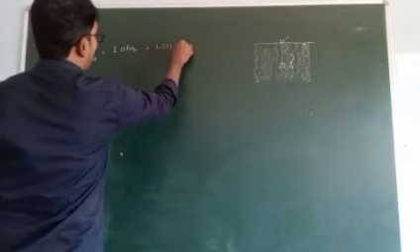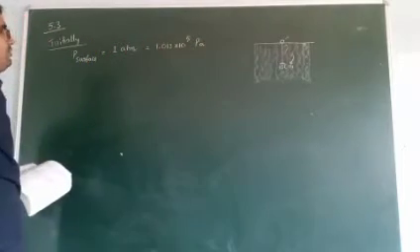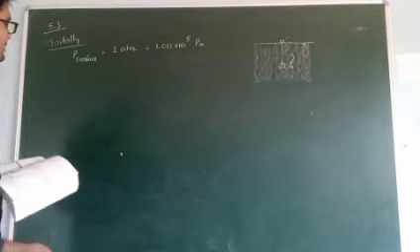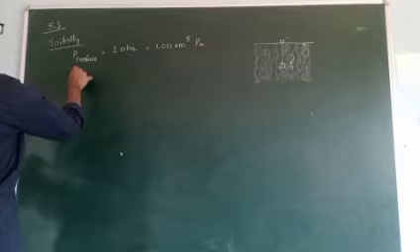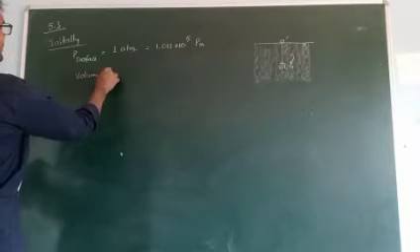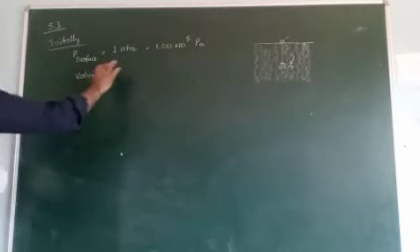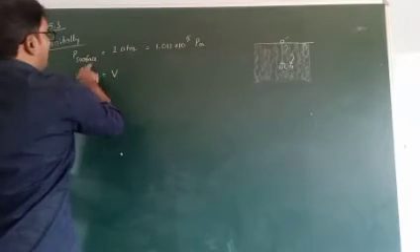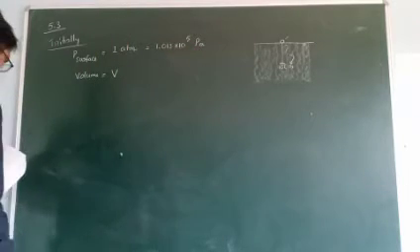We know that 1 atmosphere is equal to 1.013 into 10 to the power of 5 pascals. The volume is V. Initially, on the surface, the volume of the balloon is V and the pressure is 1.013 into 10 to the power of 5 pascals.